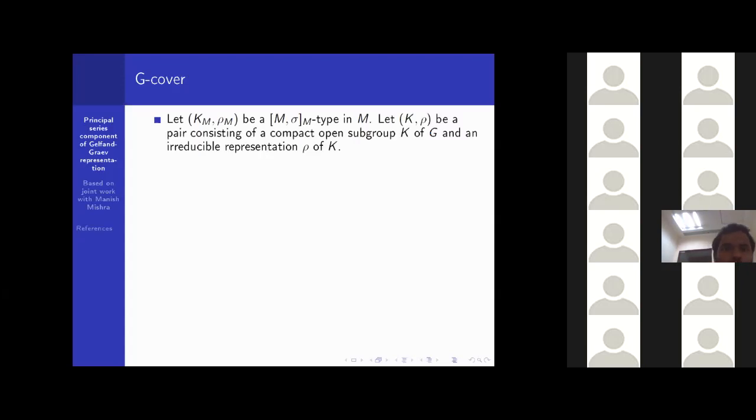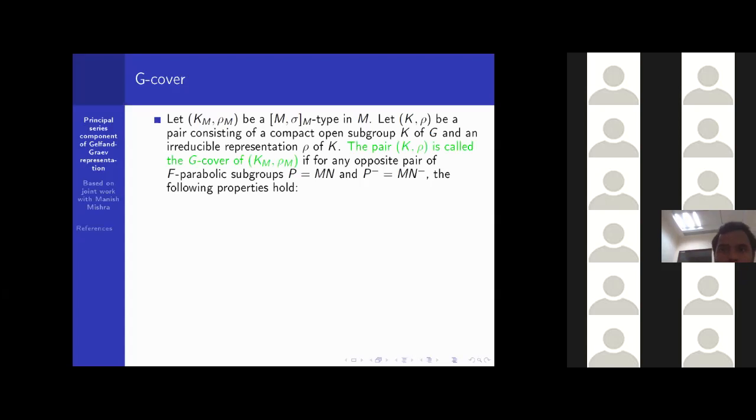Also, let (K, ρ) be a pair consisting of a compact open subgroup K of G and an irreducible representation ρ of K. Then this pair (K, ρ) is called the G-cover of (K_M, ρ_M) if for any opposite pair of parabolic subgroups P = MN and its opposite parabolic subgroup P^- = MN^-, the following properties hold. First, K can be decomposed in this way: K = (K ∩ N^-)(K ∩ M)(K ∩ N). And K_M is exactly K ∩ M, and if we restrict ρ to K_M, then it will be ρ_M.